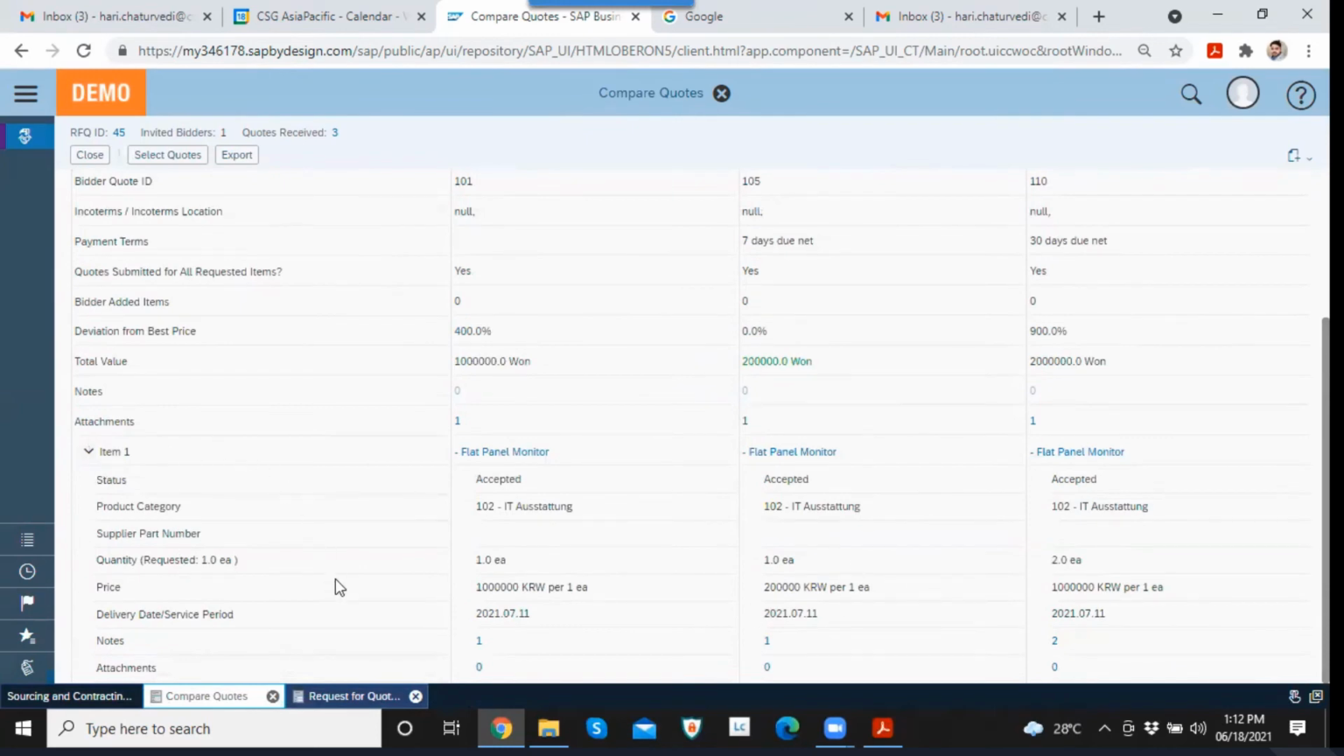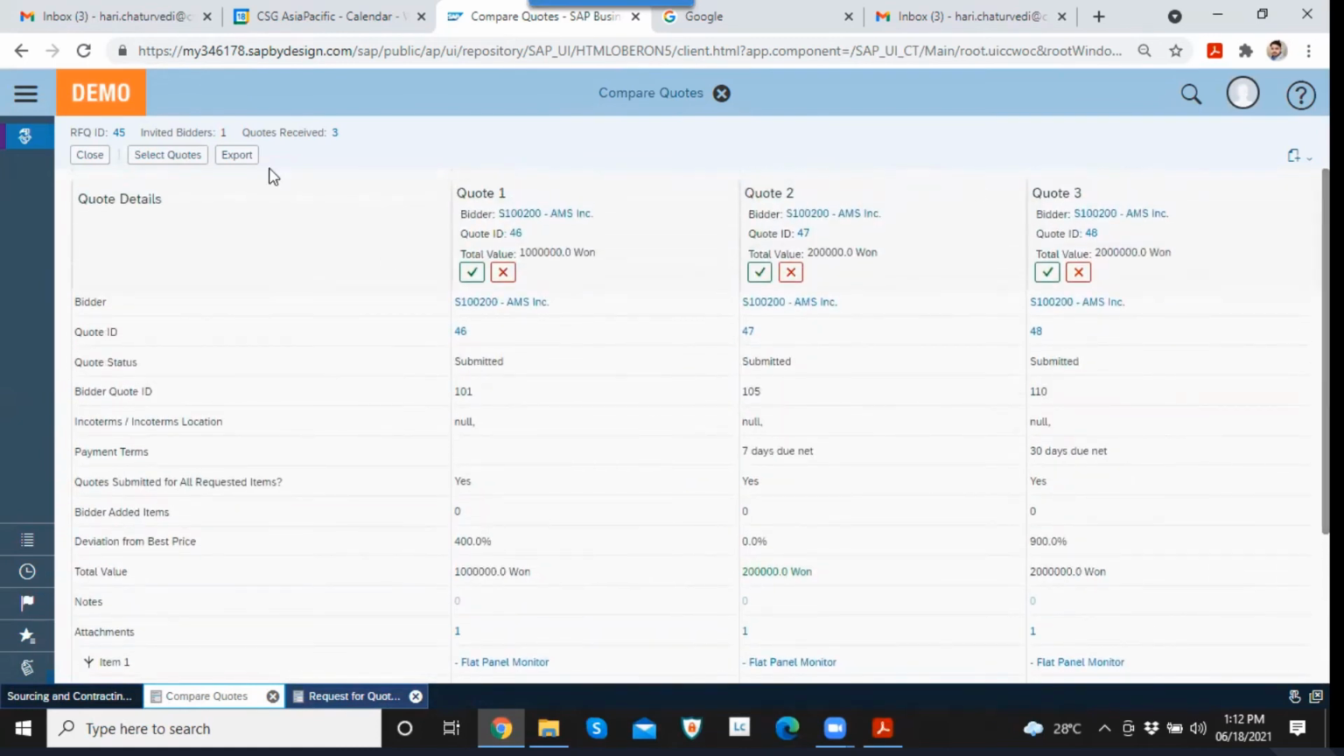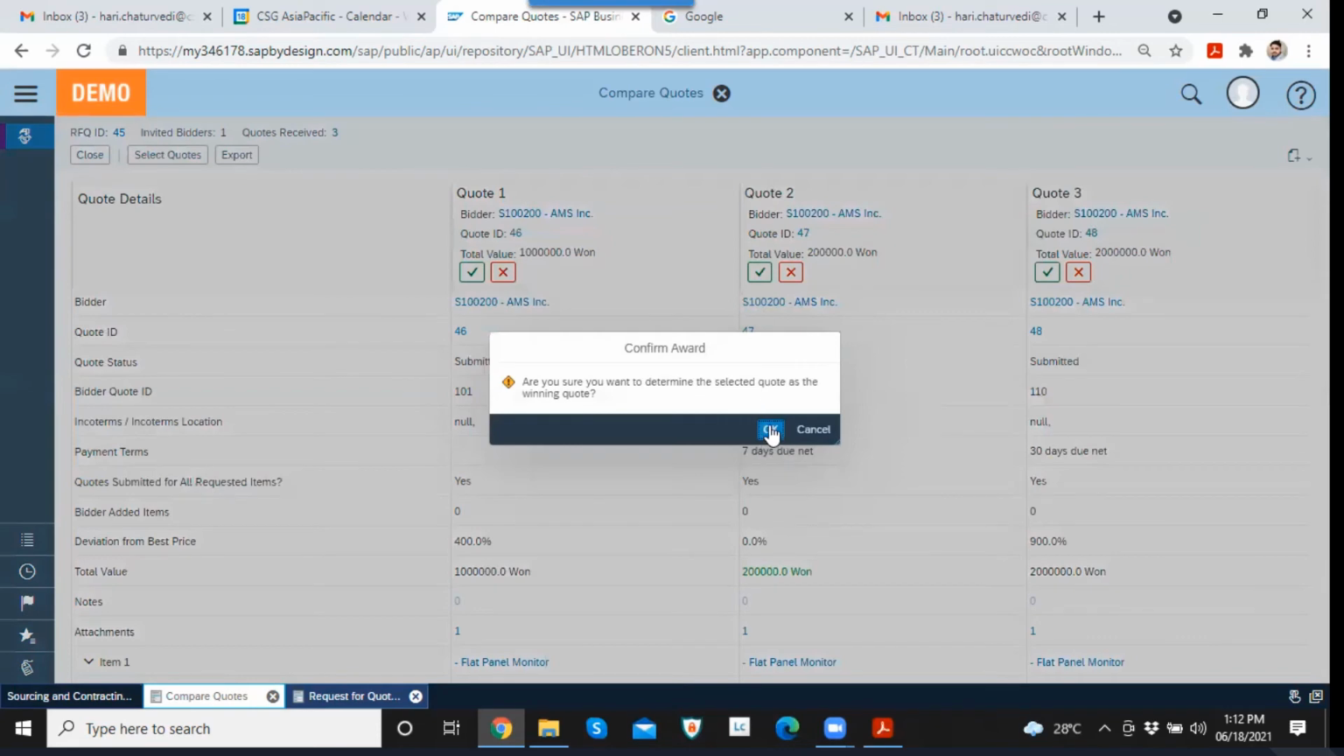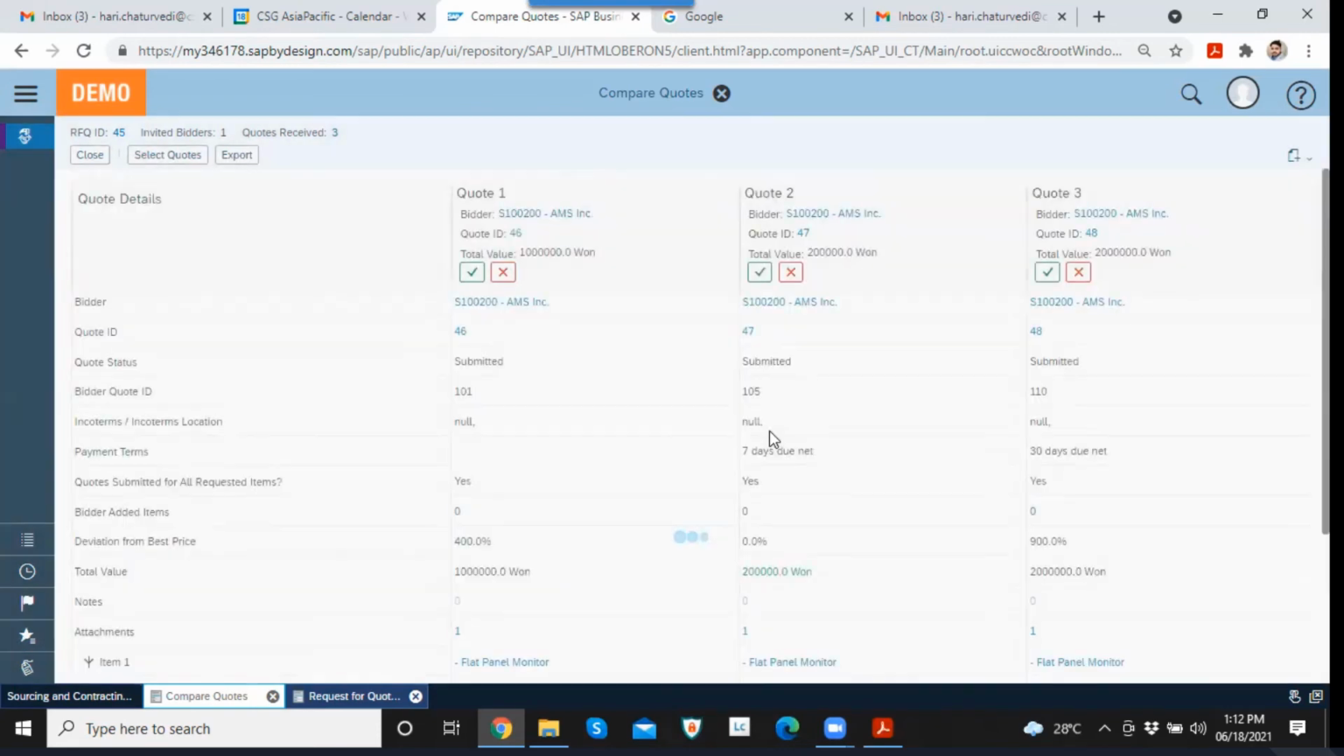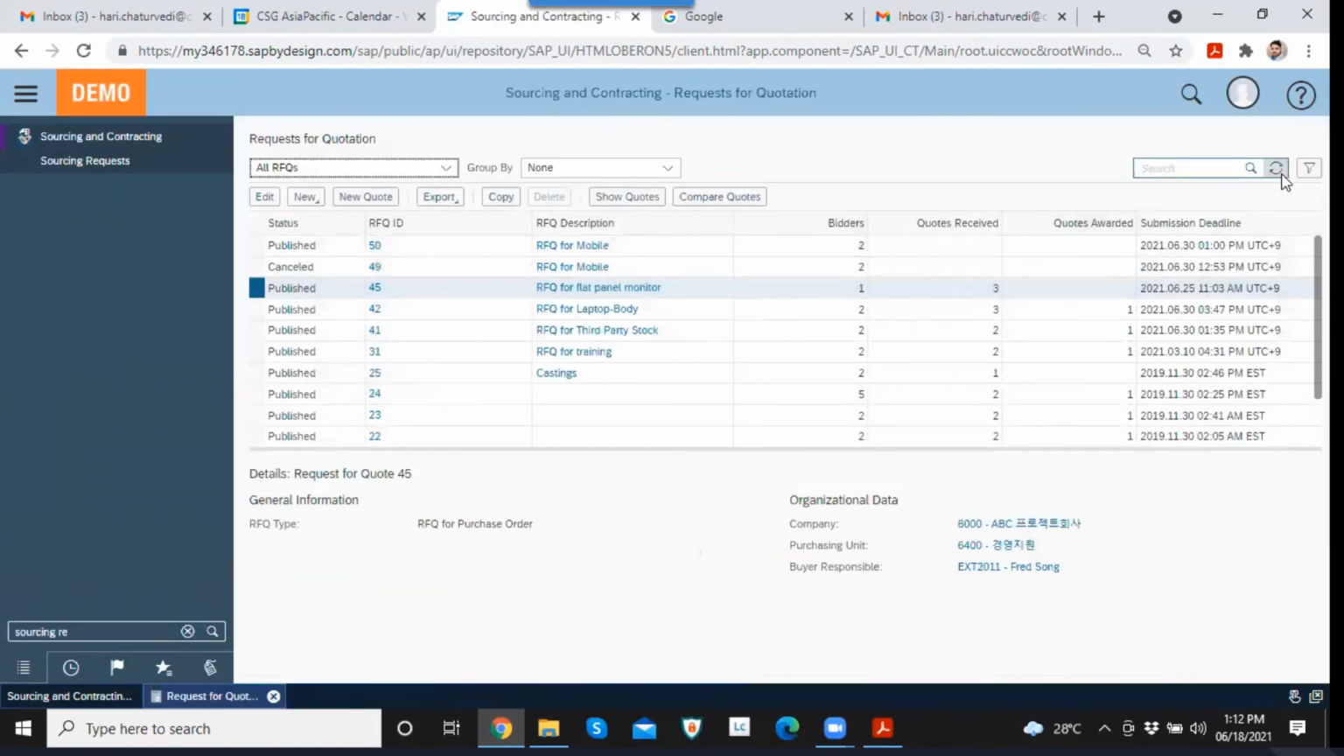If you have sent the quote for multiple items, you can see all the items here, and if the bidder has given you any notes, you can see those notes here. If I want to award that quote, I will click on this award button and click OK. If I want to reject, I can click on this cross button and reject the quote from the bidder.